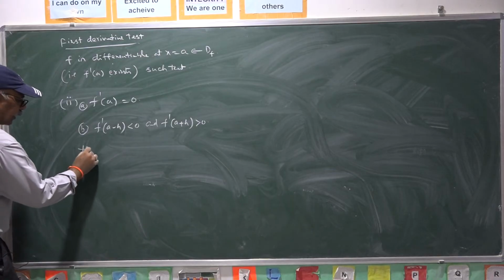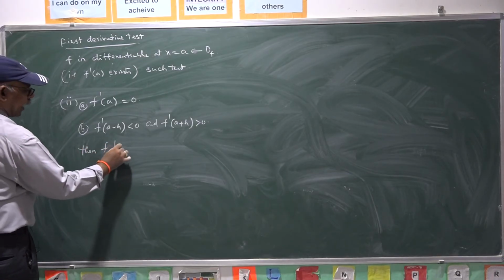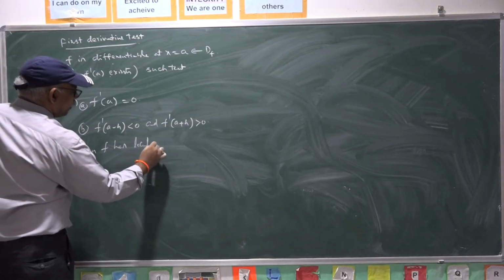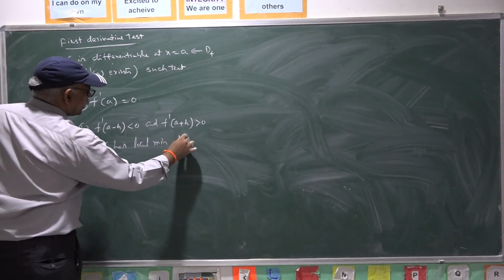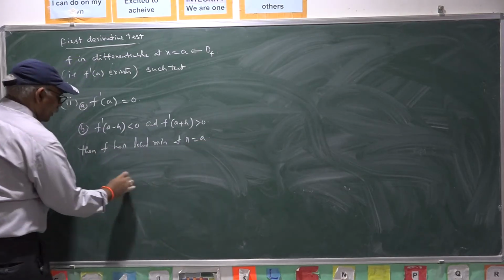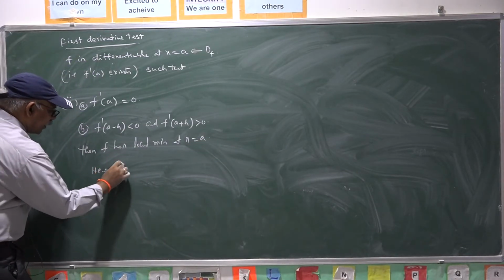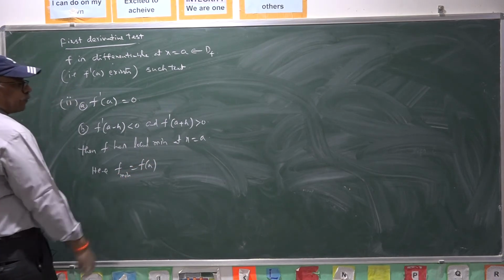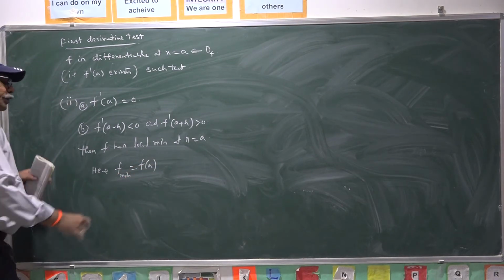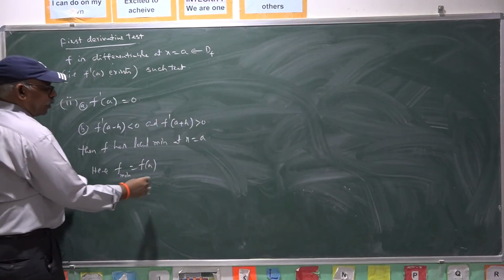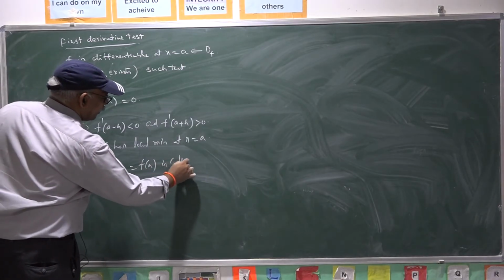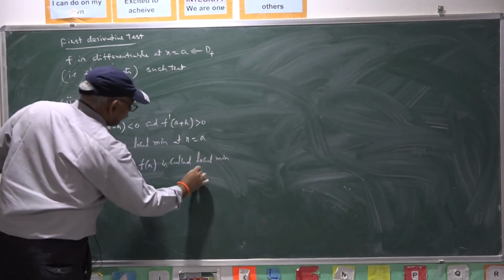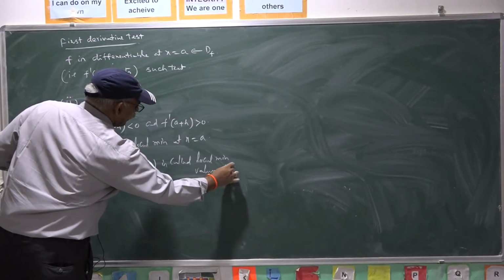Then f has local minimum at x equal to a. Here f of a is called the local minimum value of f at a.